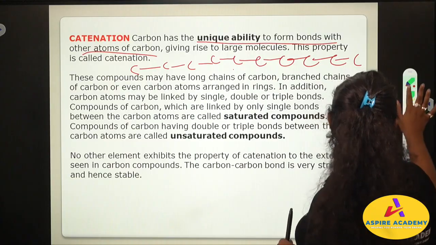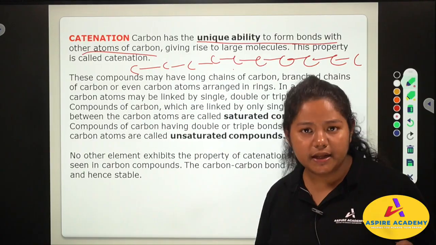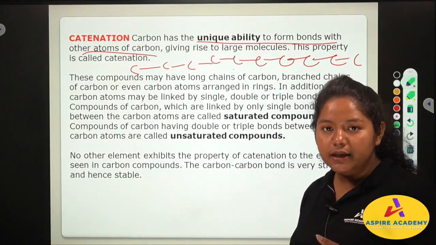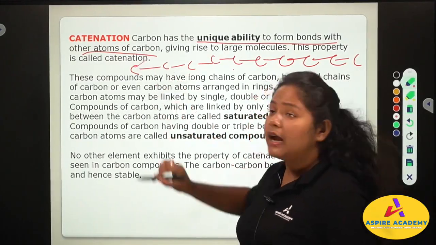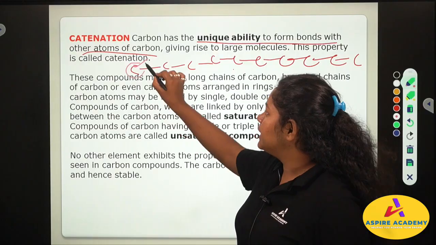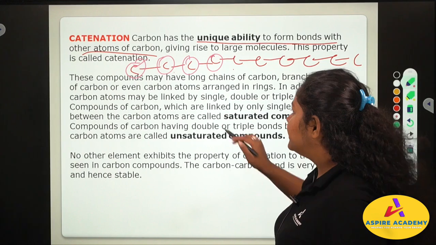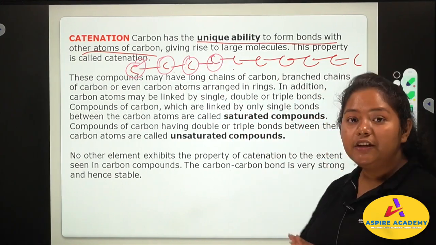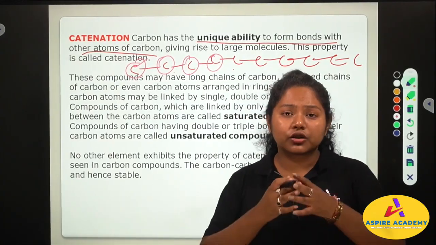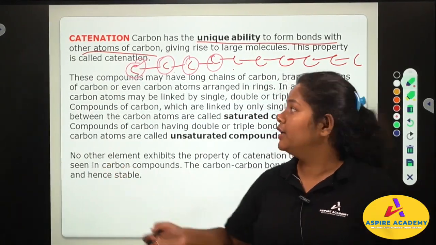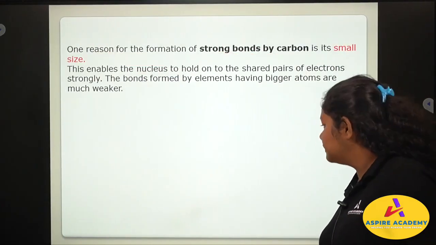Carbon has a unique ability. Not all elements in this universe can form bonds with itself, meaning with other atoms of the same element. They all cannot do the same. But carbon has this unique property that one carbon can bond with another carbon and it goes on in this manner. This gives rise to a large number of molecules. So carbon can form a large number of molecules and that is known as catenation. Understood?